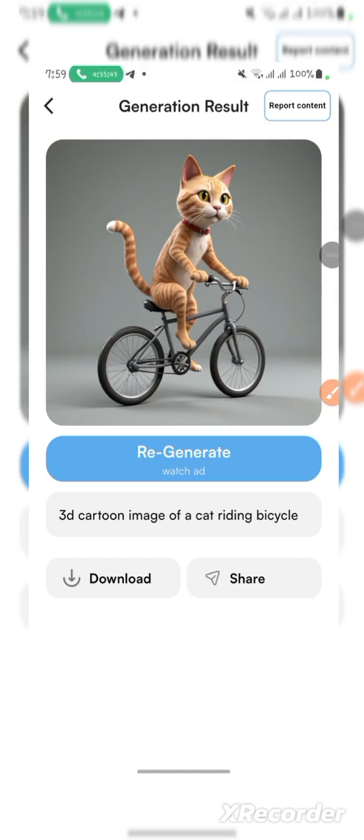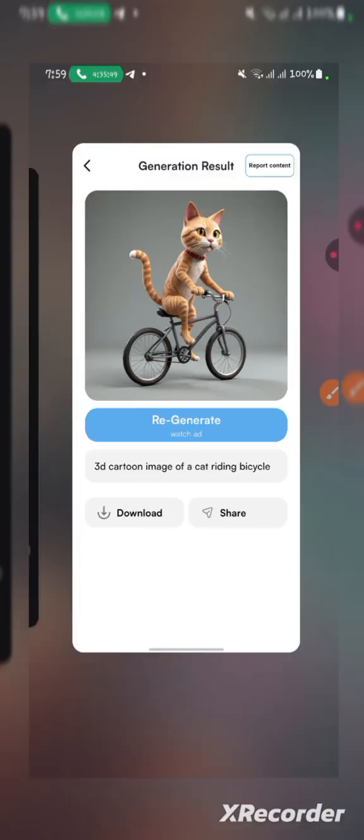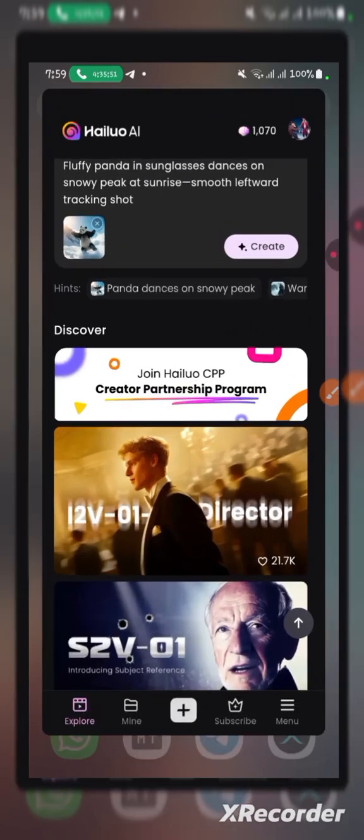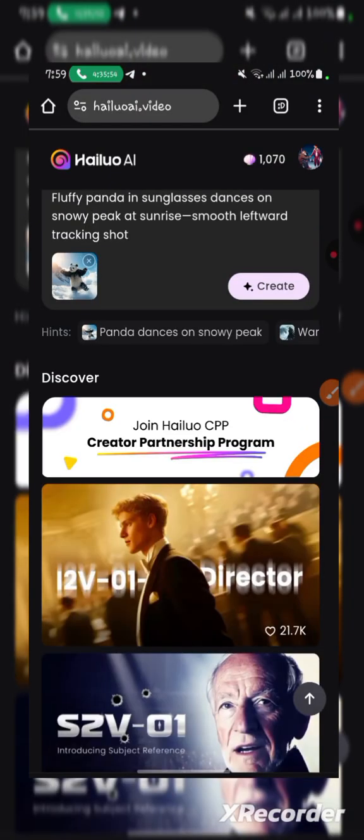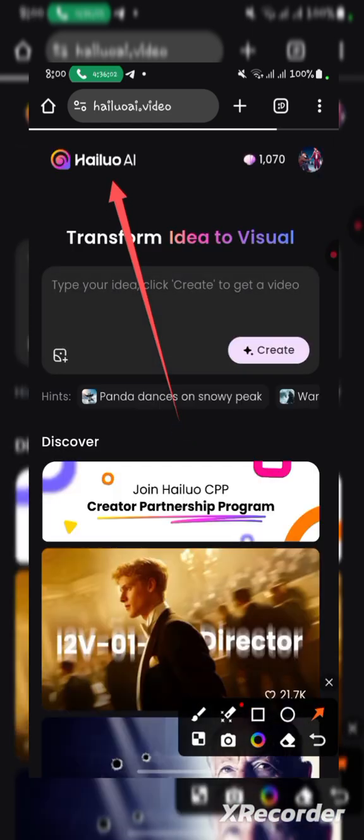So now you see the image. You just tap on download, you see image saved, and then from there you go to your Chrome. As you are seeing up here, Elua AI.